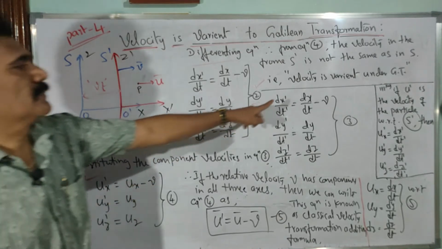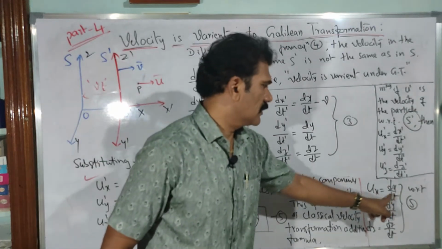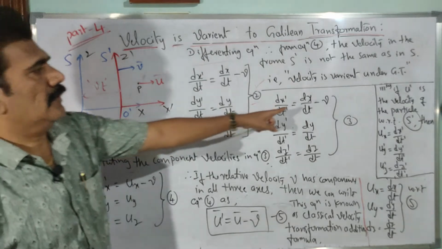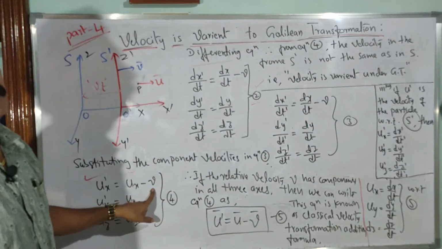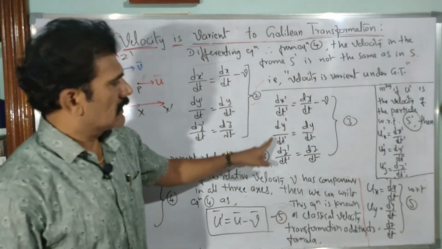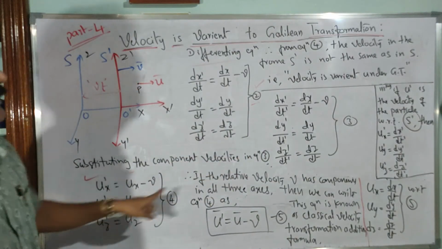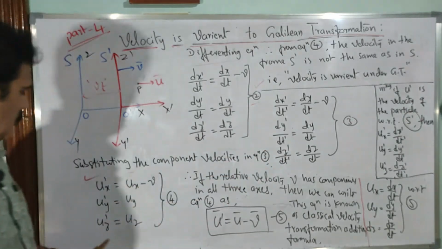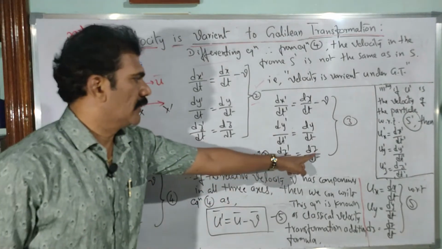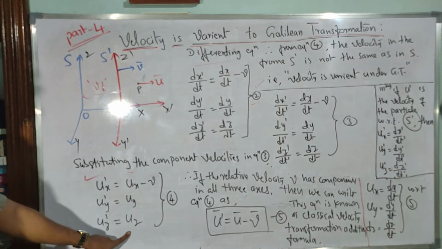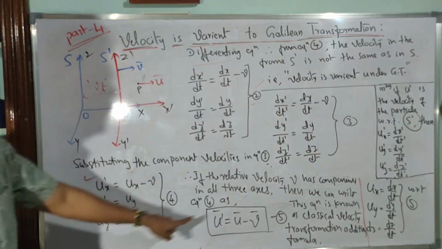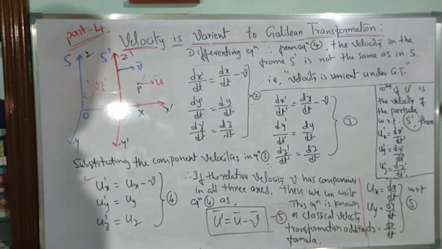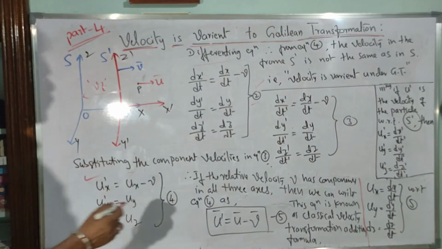Similarly, dx by dt, so what is the dx by dt? Here it is ux. So you take it as ux now, minus v, as it is you write the minus v here. And then dy dash by dt is equal to uy dash, dy by dt is equal to uy, so dz dash by dt dash is equal to uz dash, and dz by dt is equal to uz. Is it clear? So just observe the parameters clearly with respect to s and s dash. Now we get the set of equations 4.